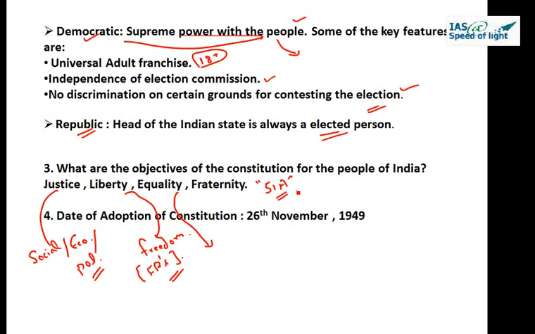The fourth piece of information this preamble gives us is the date of adoption of the constitution. It says, in our Constituent Assembly, this 26th day of November 1949, do hereby adopt, enact, and give to ourselves this constitution. So 26 November 1949 is the date of adoption of the constitution. It is an important fact to remember.